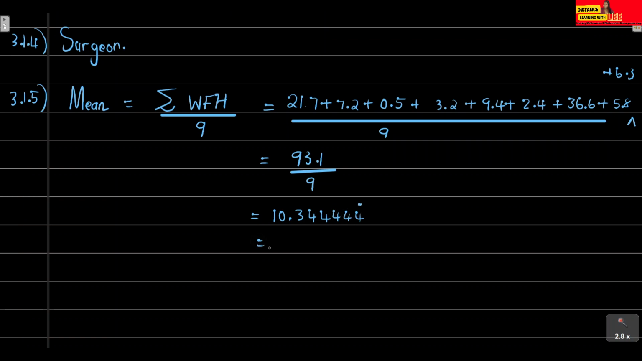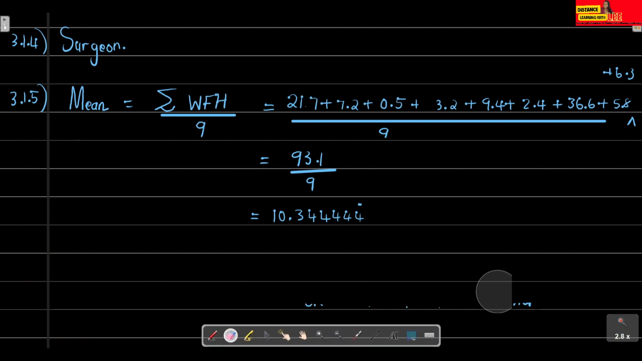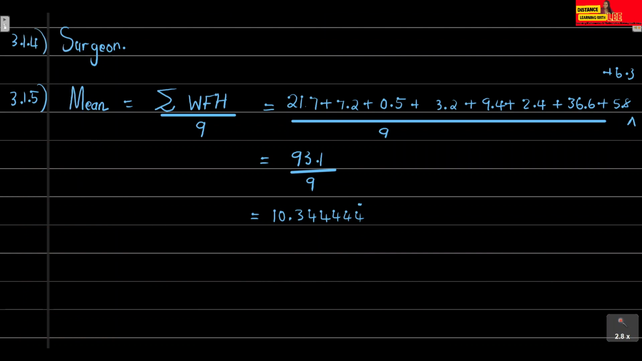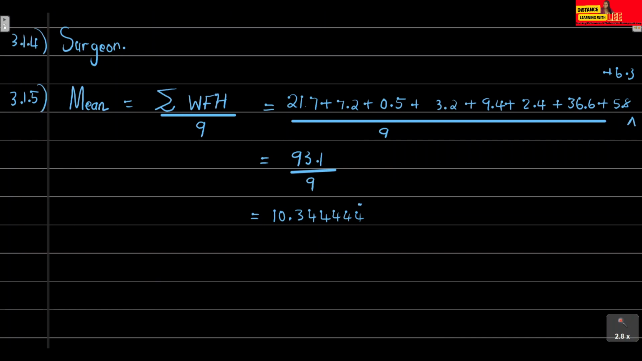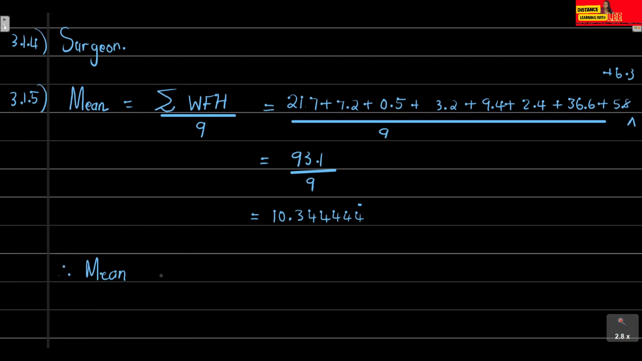That dot just basically means that the 4 goes on and on and on. So you find that your answer is actually 10.344444 recurring. But we know that our values are actually in 10,000s. Therefore, our mean is going to be equal to this value multiplied by 10,000, because we are told that the values in the table are in 10,000. If you do that, you'll find that your mean is actually 103,444.4444, which is approximately equal to